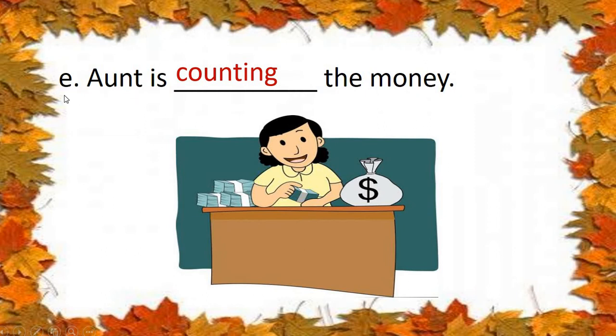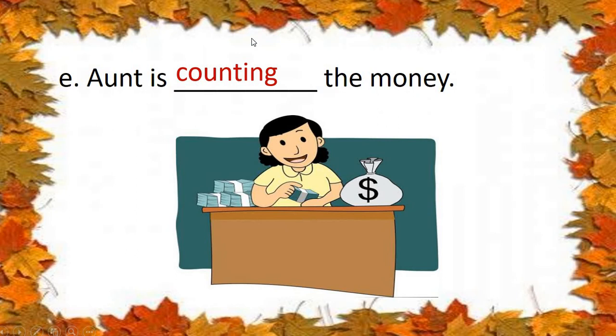Okay, children? So number E, what will be the spelling? Aunt is counting the money. See, C-O-U-N-T.